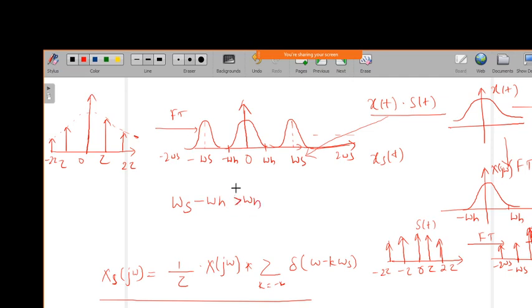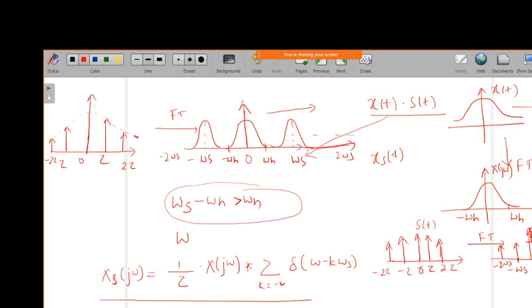In order to get back our original x of t signal from the Fourier transform that we obtained, I need to have this condition. If omega s minus omega h is greater than omega h, then I am able to recover the signal.